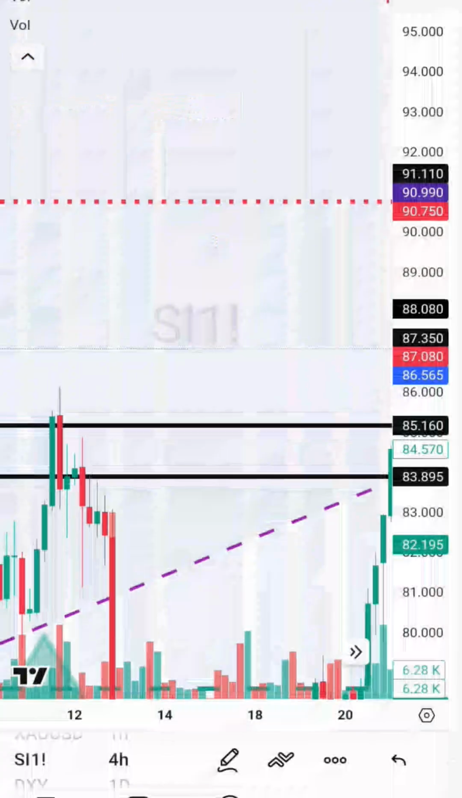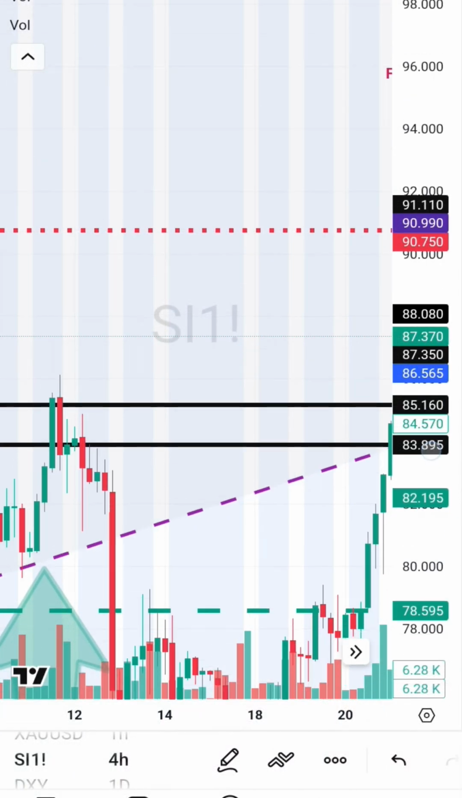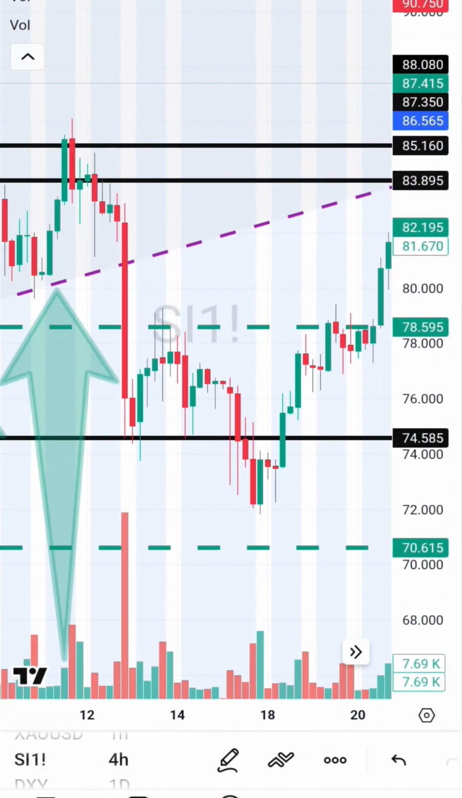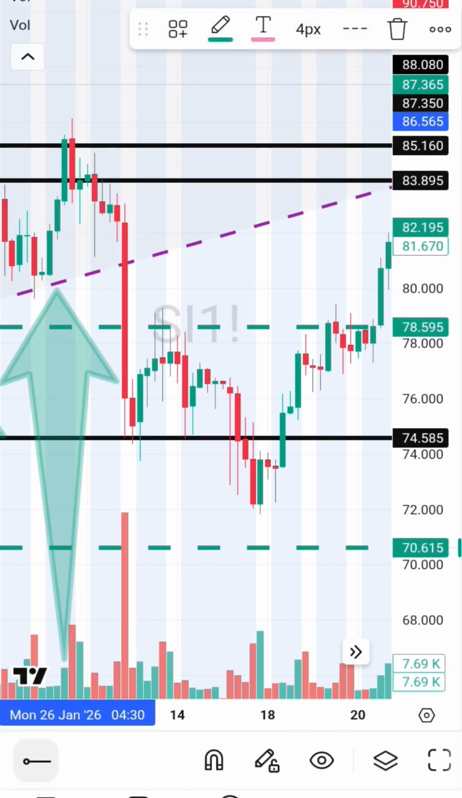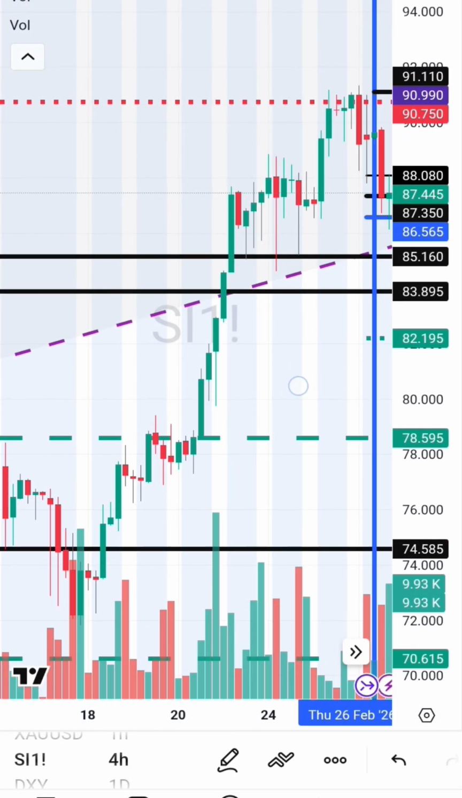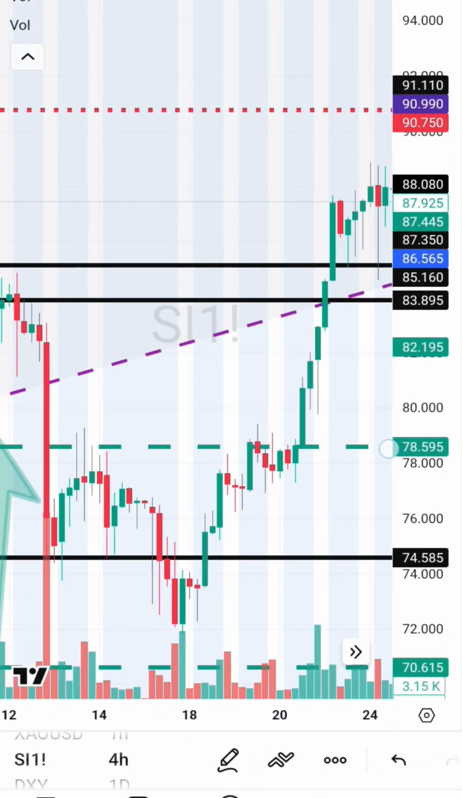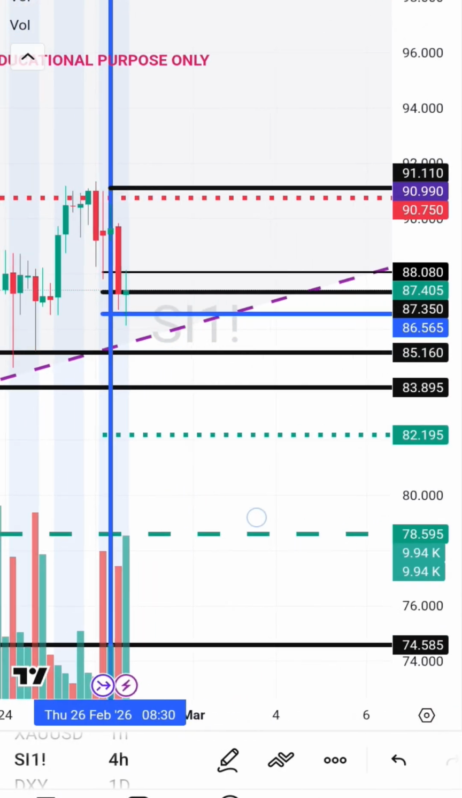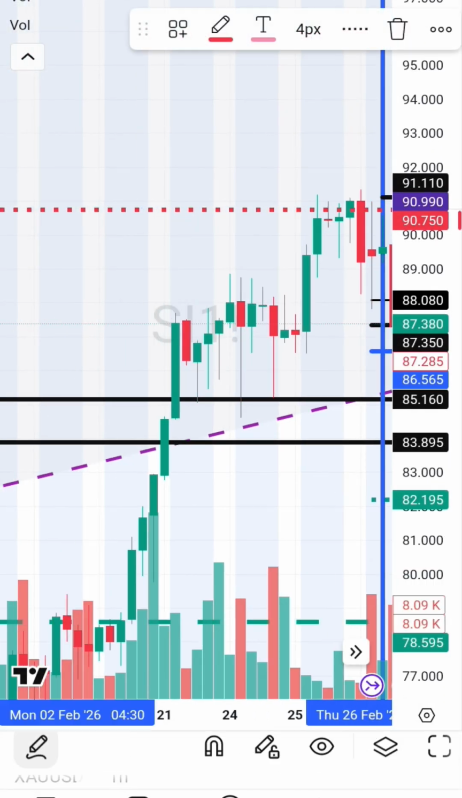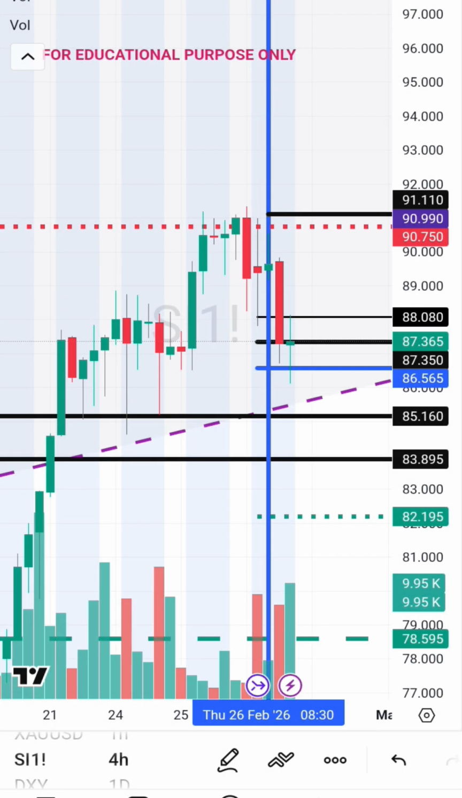First, silver. Presently it has gone into my channel. You can see in my part 3 silver video, from my multi-year or multi-month support lines, it has taken a support. Again it has come inside the channel. Now if you see, it is unable to give a breakout above my multi-week resistance line at 90.750. So it is a very strong resistance, 90.75 multi-week resistance line. So again it is coming down.